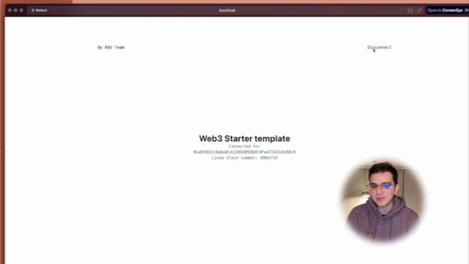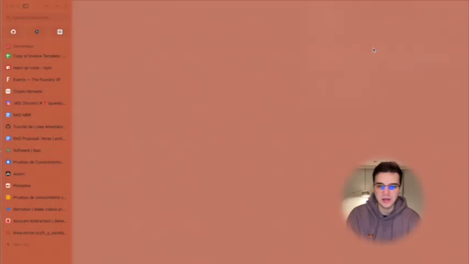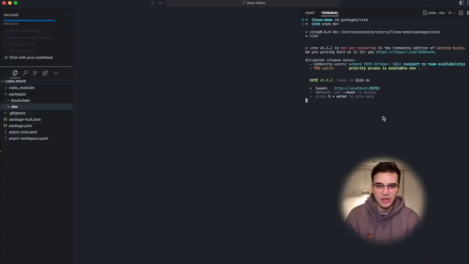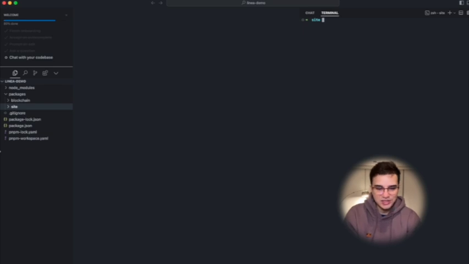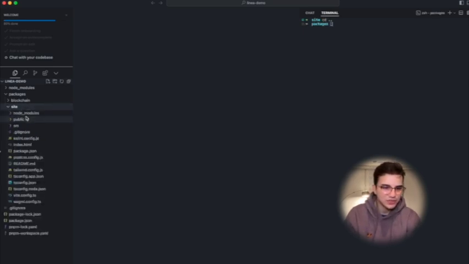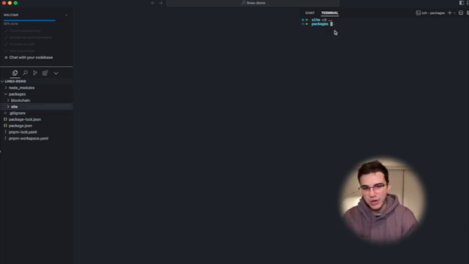This is my wallet address. I'm connected and I can disconnect. So this is already set up with the MetaMask SDK, so you can just start building from here. This is just an overview of this. You have a lot more to see, how we set up the project and all that, but the main focus of this is about our blockchain package.